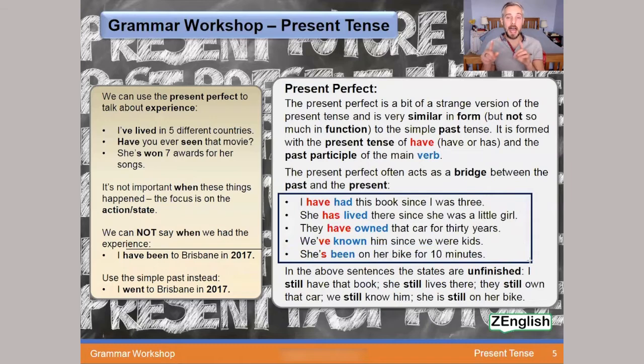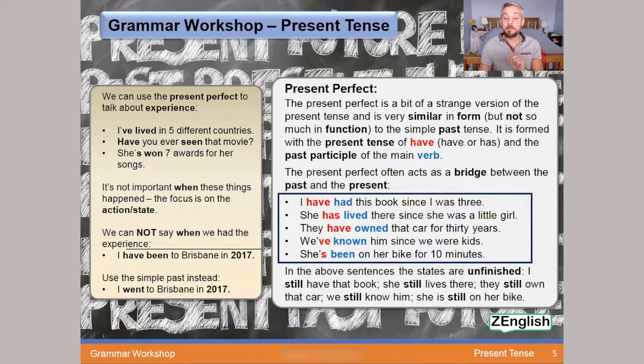I have had this book since I was 3. So we've got the present tense of have, I have in this case. The past participle of the main verb, in this case, it's also the verb to have, but now it's had. I have had. And we're also referring to when the past was, what time in the past we're talking about. When I was 3 years old, way back in the past. I've had this book since then, and I still have it now.